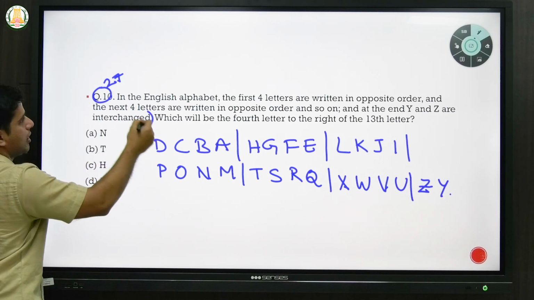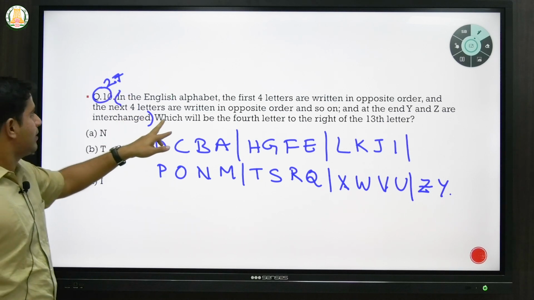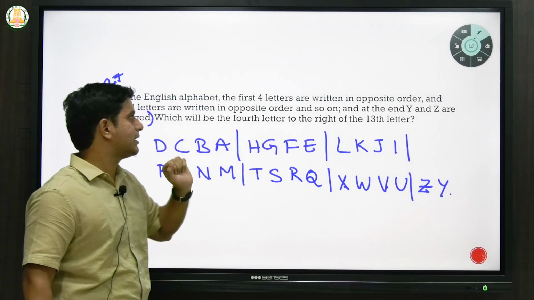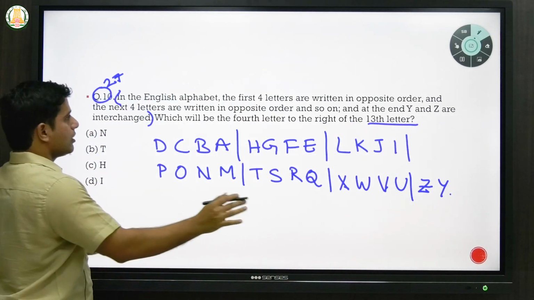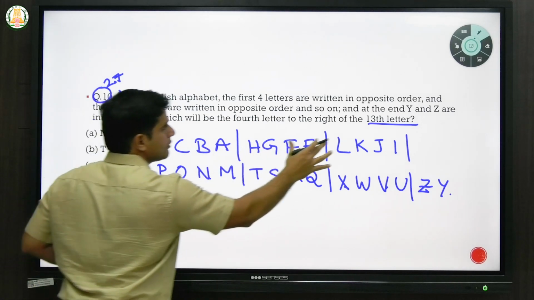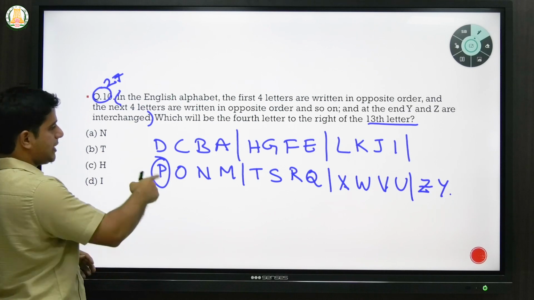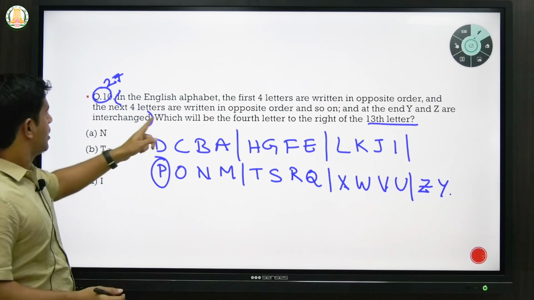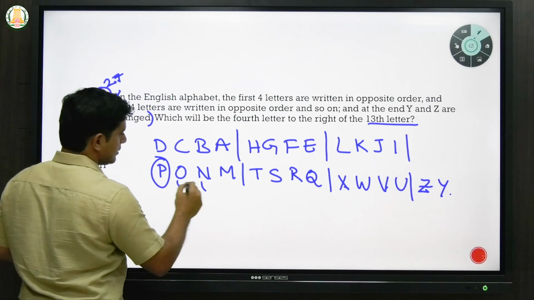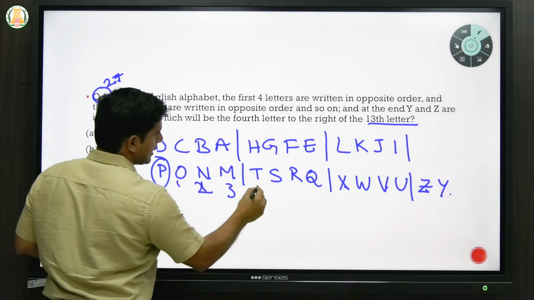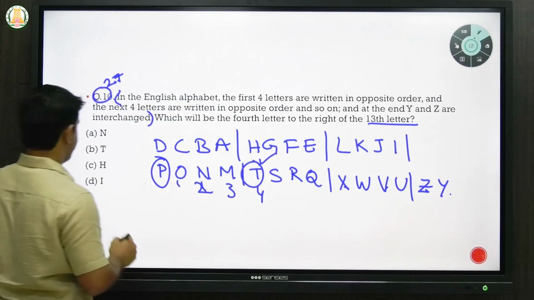So we have written in figures what this statement means. Now he's saying which will be the 4th letter to the right of the 13th letter. So first you have to find out what the 13th letter is here. So in this order, you know this is 4, 4, 4. So this is 12. So this will be the 13th letter. Yeah. So P is the 13th letter in the new series. What will be the 4th letter to the right of the 13th letter? So this is the first, second, third, and this is the 4th letter to the right of the 13th letter. So your answer is T.